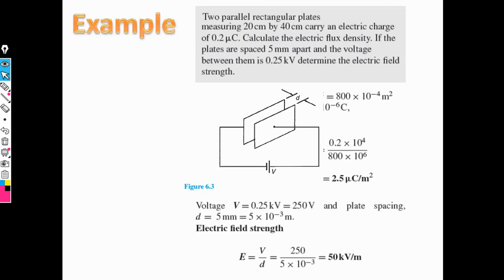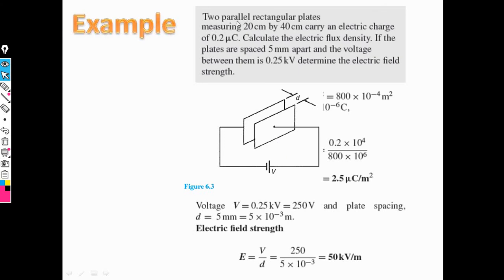Then the next point is a problem based on electric flux density and electric field intensity, in which we need an important concept. This is a parallel plate capacitor separated by distance D, with a supply voltage.